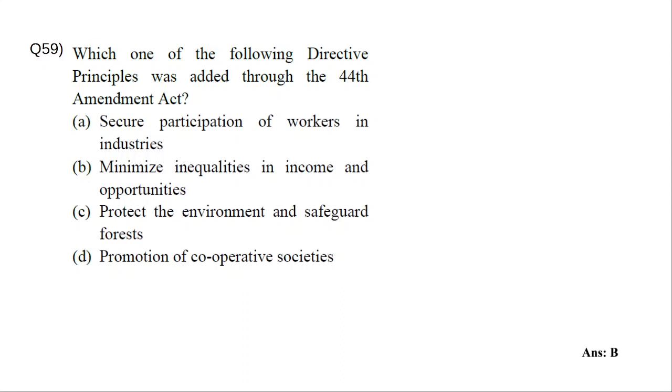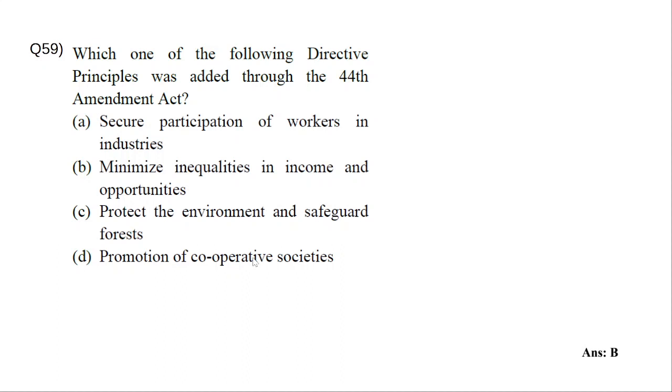And also there is the 97th Amendment Act. It added a new directive principle relating to cooperative societies. That is also frequently asked. So all these things: 42nd, 44th, 86th, 97th. The 97th added 43B. All these are very important. In this particular case, if you are talking about 44th, it is minimize inequalities in income and opportunities. Secure participation of workers in industries is 43A, added by the 42nd Amendment Act. Protect the environment is also the 42nd Amendment Act. Cooperative societies is the 97th Amendment Act.